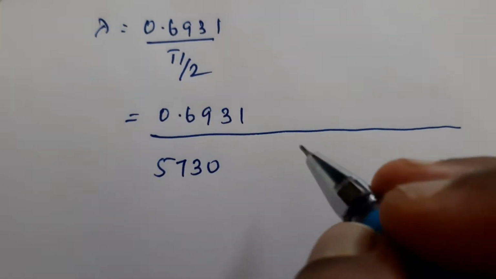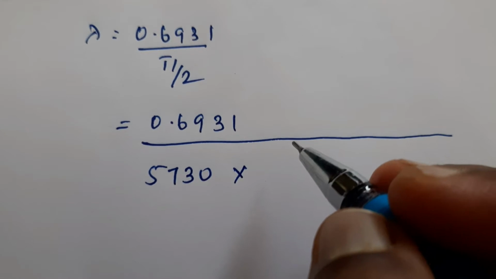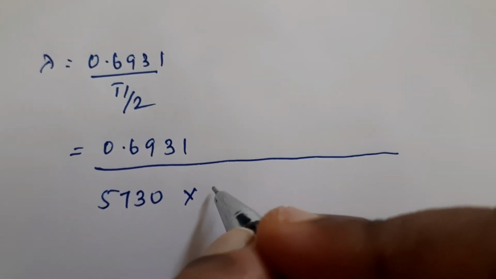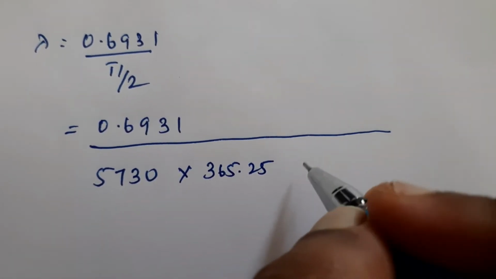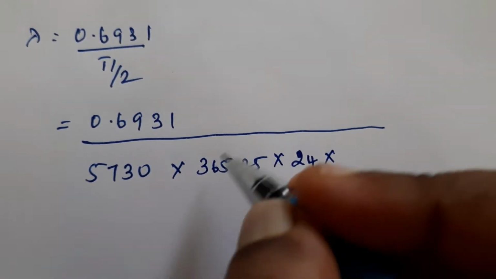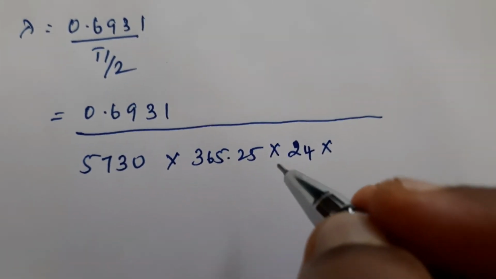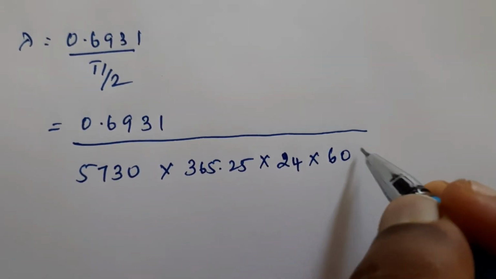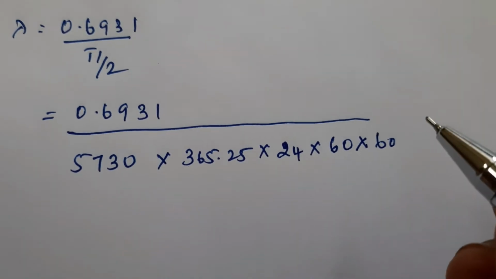So 5730 is in years, so we have to convert it. 1 year is having 365.25 days, each day is having 24 hours, each hour is having 60 minutes, and each minute is having 60 seconds.